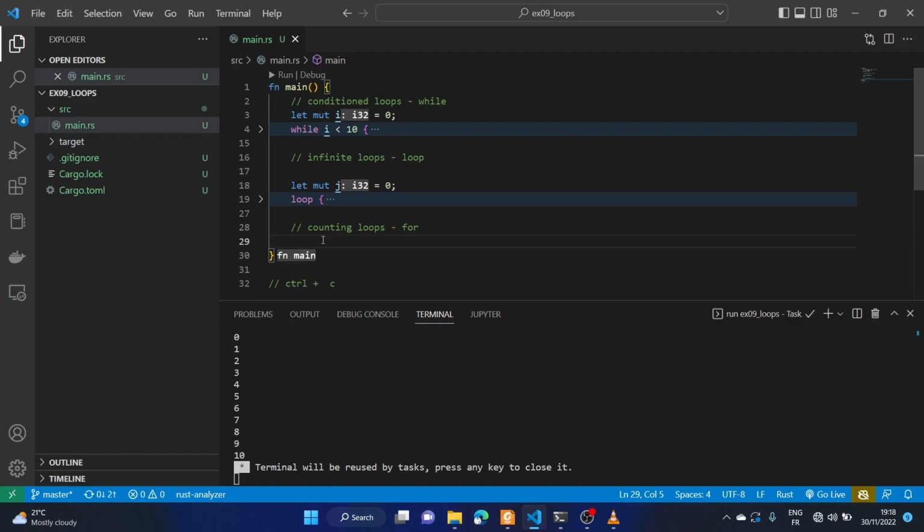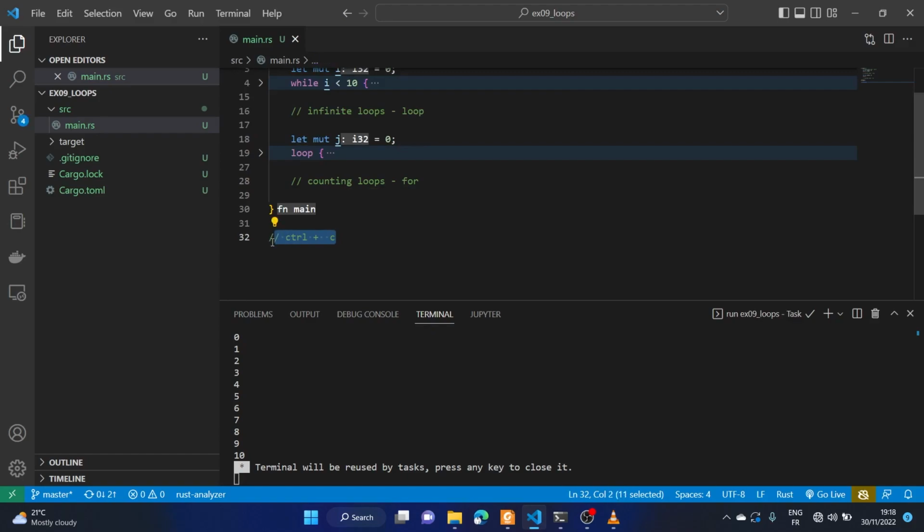You may have seen a similar construct in another language, like int i equals 0, i less than 10, i plus plus, and you had a body where you were running this. In a language like JavaScript, you may have had for let i equals 0, i less than 10, i plus plus, right? I'm not really sure if this is correct, but I guess so.